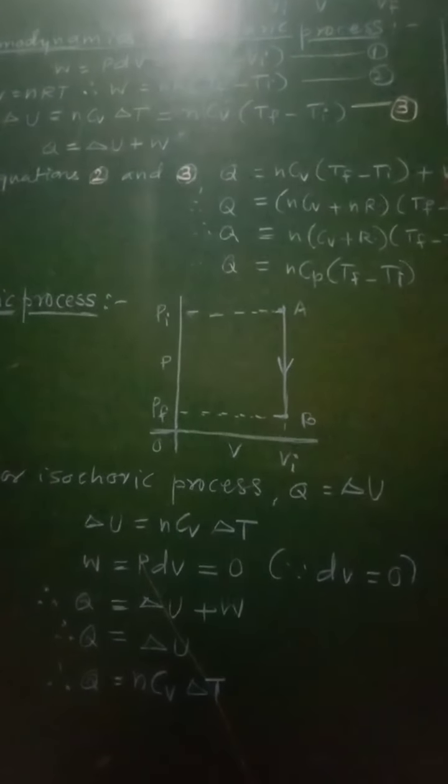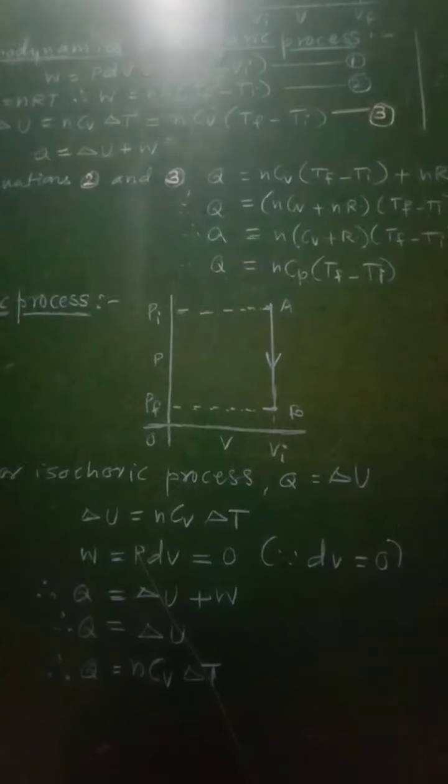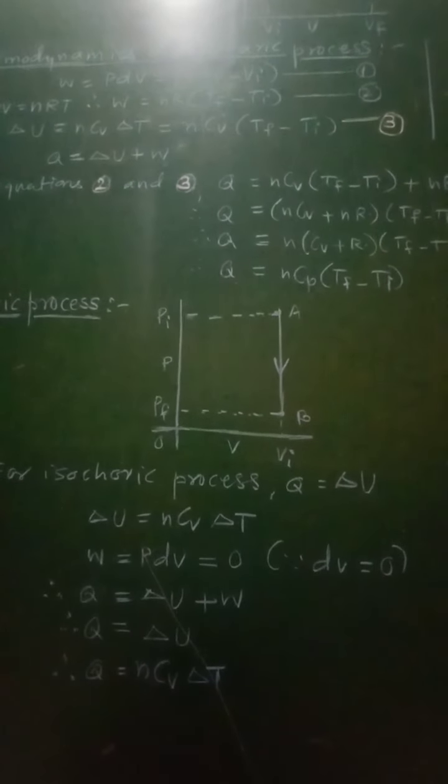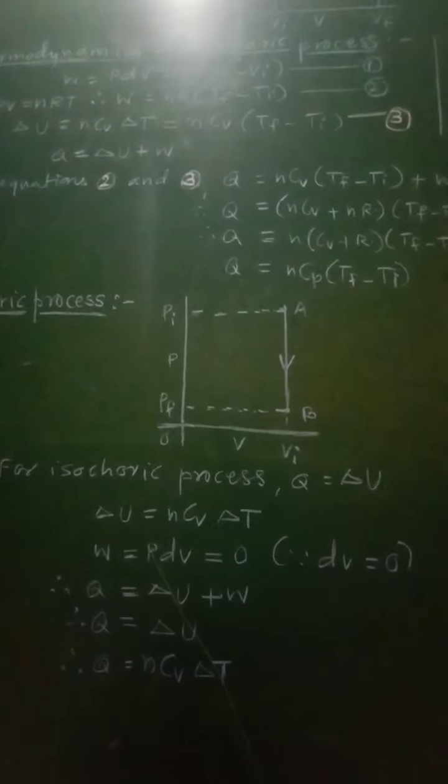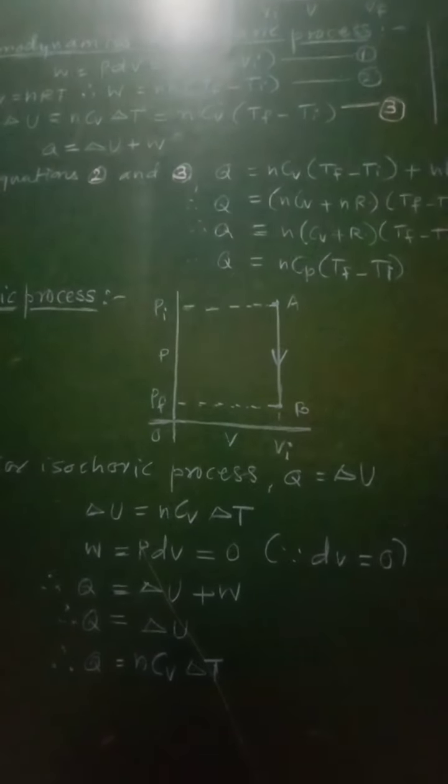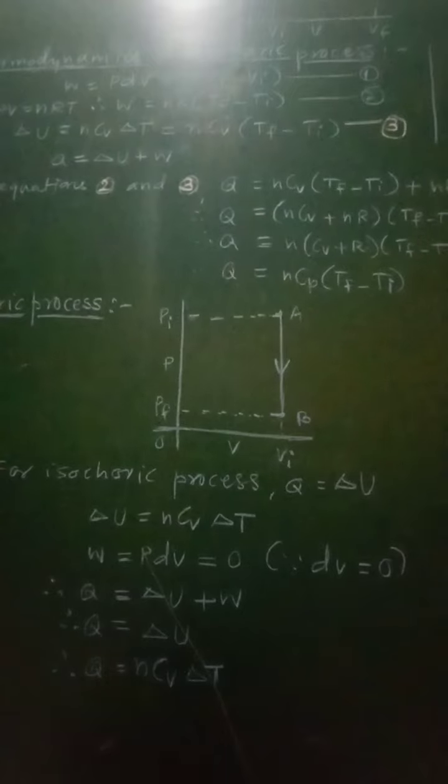Now the system does not perform any work on its environment in case of isochoric process. Then for isochoric process, change in volume delta V will be equal to 0, and hence the delta U, that is change in internal energy, will be equal to heat added Q.